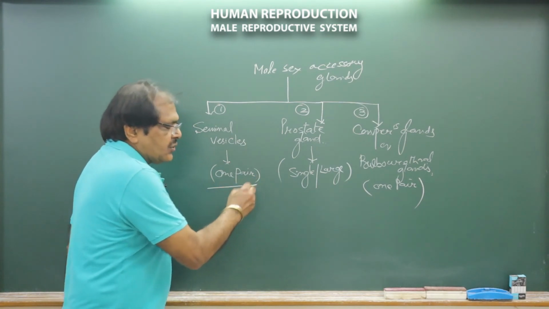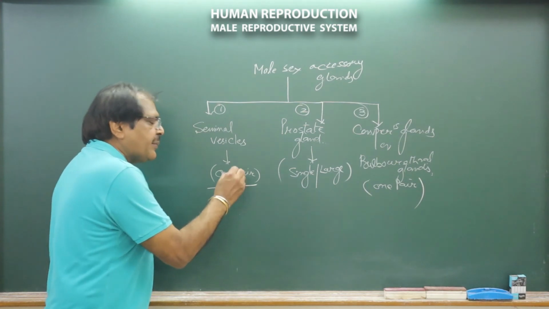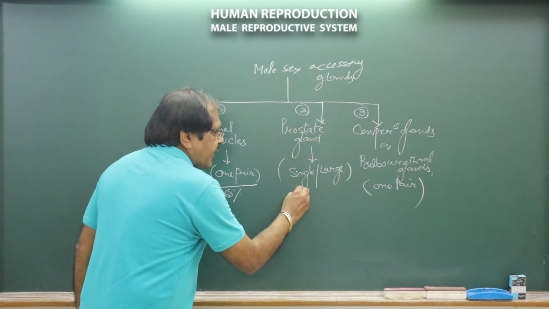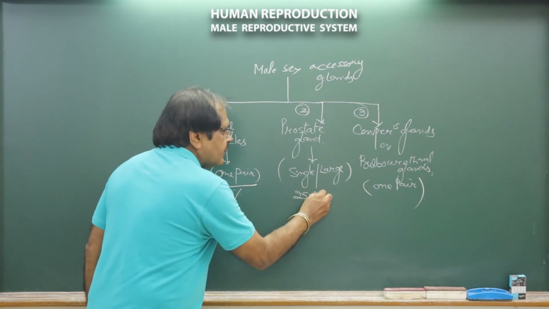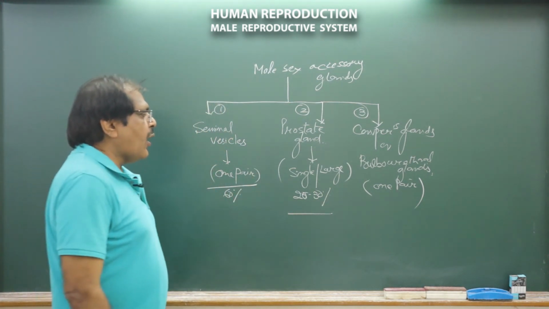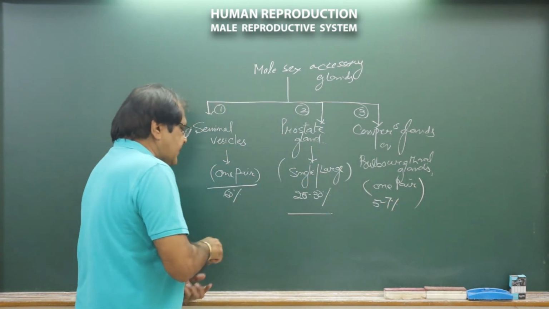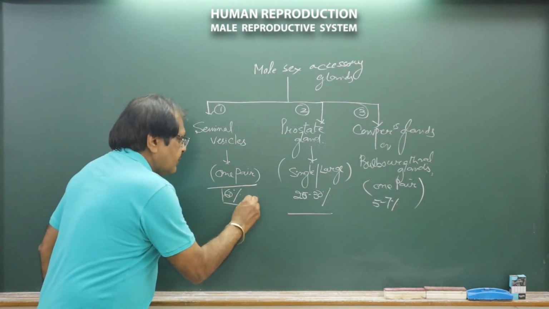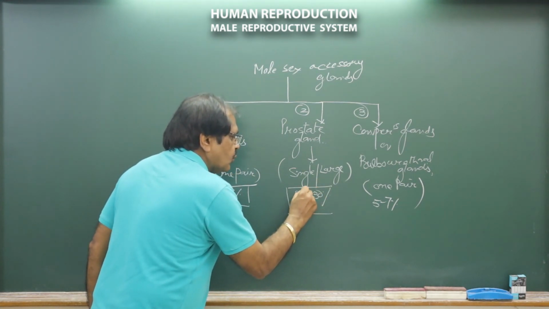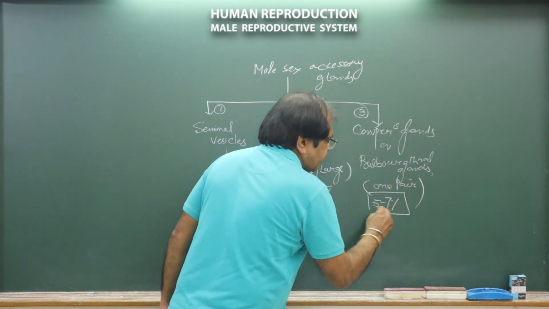The secretions of the seminal vesicles form about 60% of the semen, total secretions, and these form about 25 to 30%, and these form about 5 to 7%. These are the secretions. Let us say this is 25 to 30%, and this is 5 to 7%.